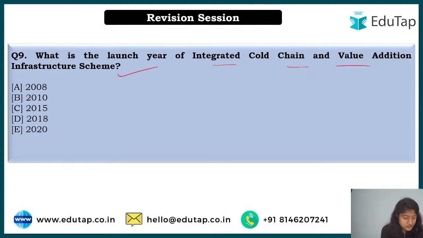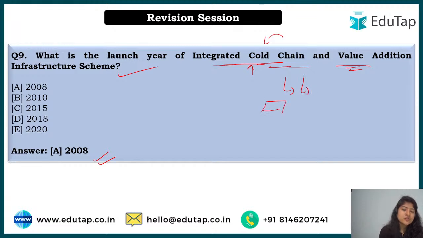So Nilesh says option number A, that is 2008. Tarun says option number D, 2018, and any more? Money says option number D. See, the correct answer over here is option number A, that is 2008. The scheme was launched in 2008. Herein, we are focusing on the cold chain and value addition. Means value addition, in every step there is an increment, and herein we will also focus on the transport facilities.